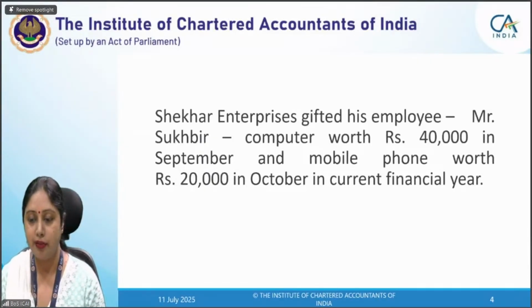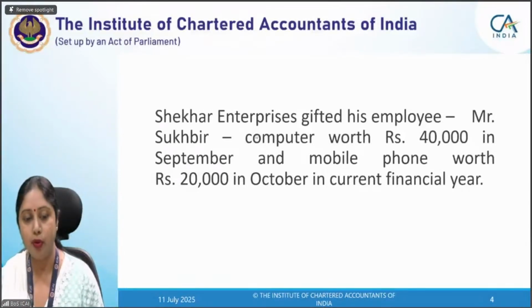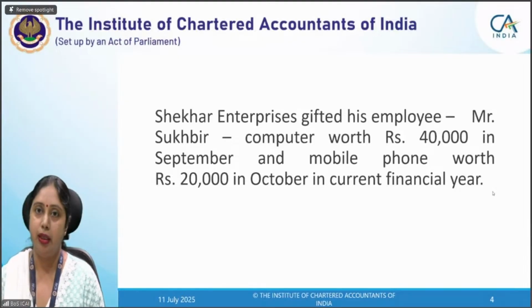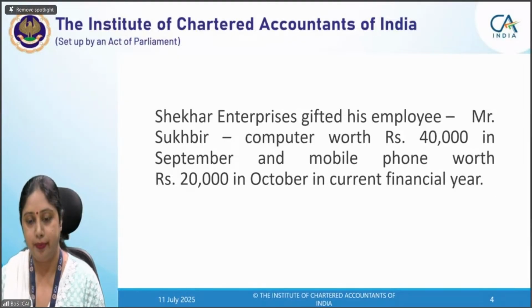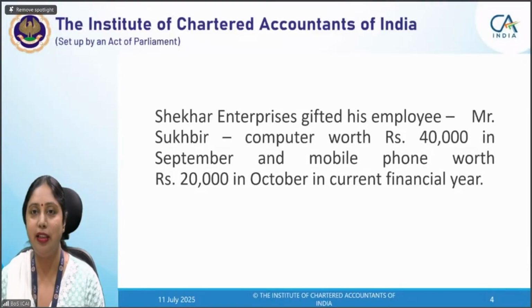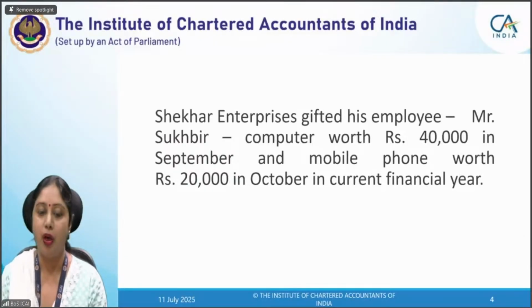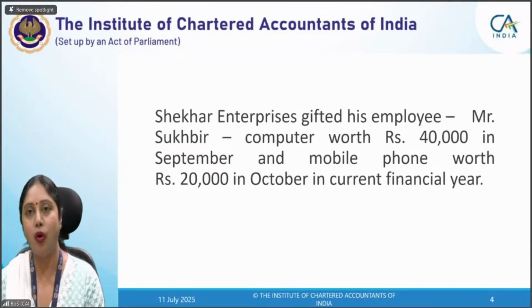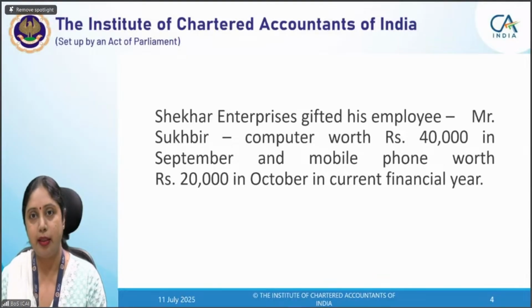Shekhar Enterprises gifted his employee, Mr. Sukhbir, a computer worth rupees 40,000 in September and a mobile phone worth rupees 20,000 in October in the current financial year. First of all, is it a supply? And if it is a supply, will we be taking only the computer, or only the mobile phone, or would the difference, that is the incremental 10,000 amount, be taxable? How will this transaction be dealt with?